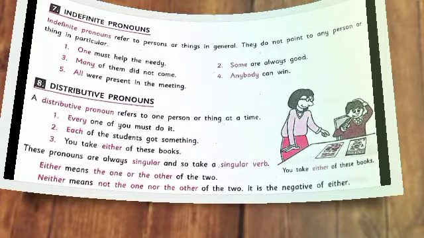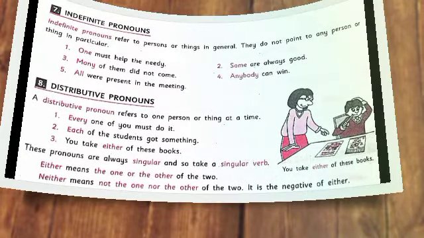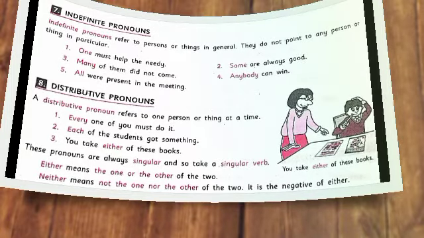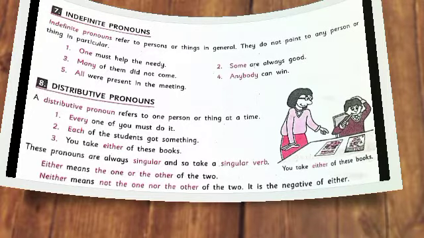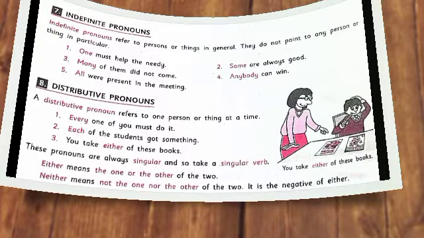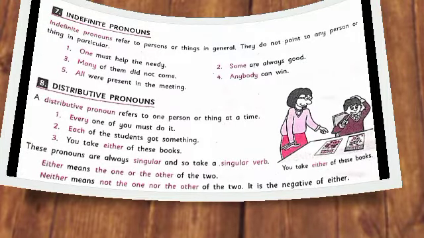Another example, each of the students got a prize. Which is the distributive pronoun here? Each is the distributive pronoun. Here, each refers to only one student. Do you understand? Okay.